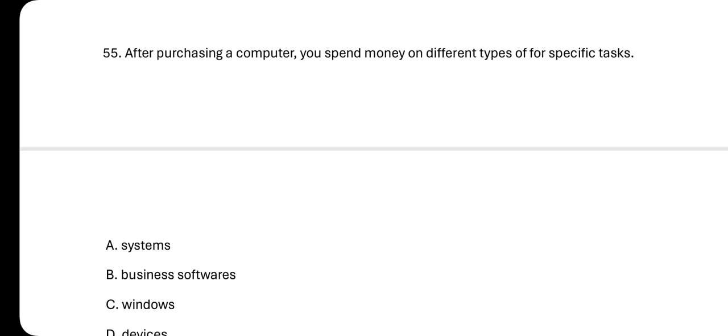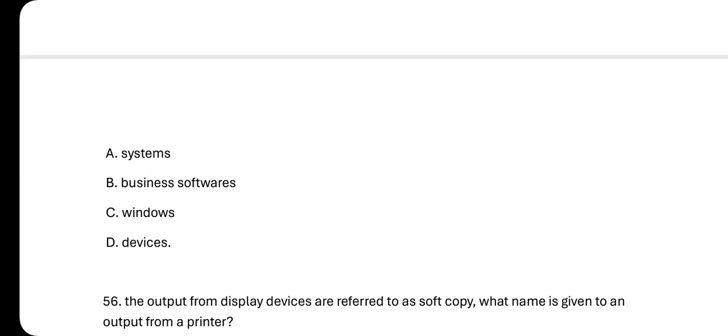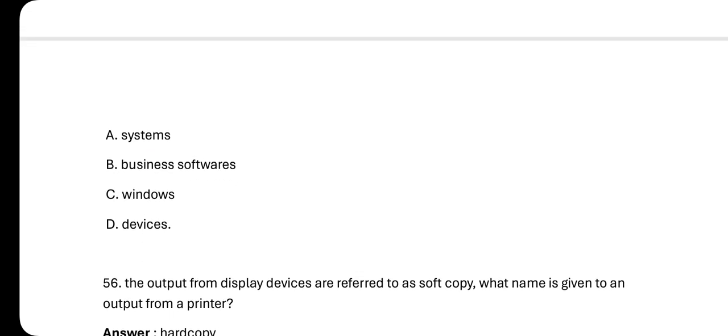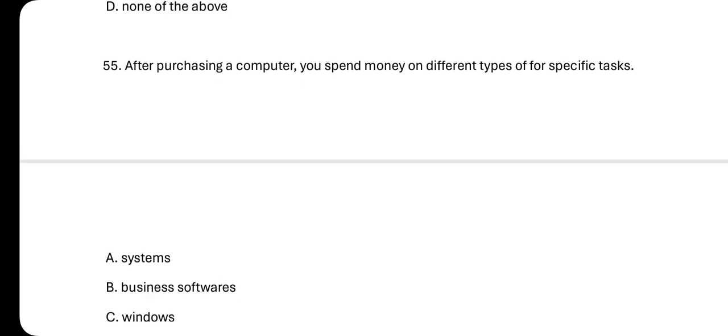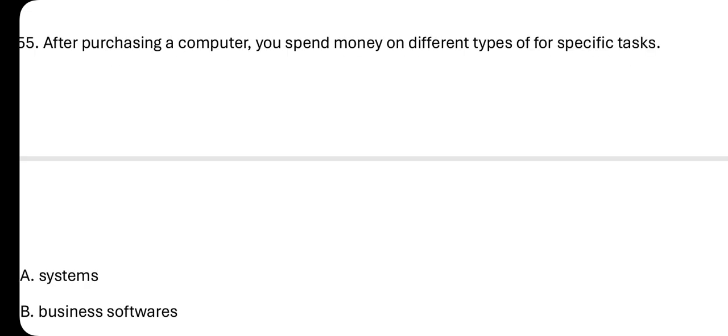Number 55: after purchasing a computer, you spend money on different types of specific tasks. So we have A, systems; B, business software; C, Windows; and D, devices. So after purchasing a computer, you spend money on different types of what?